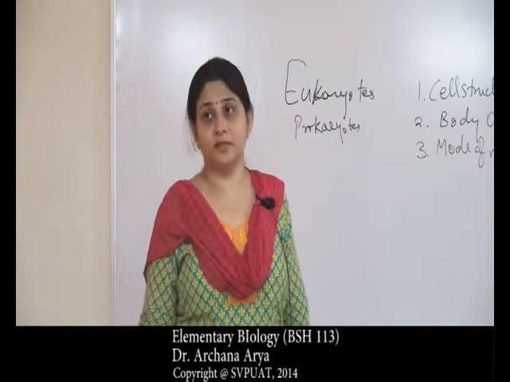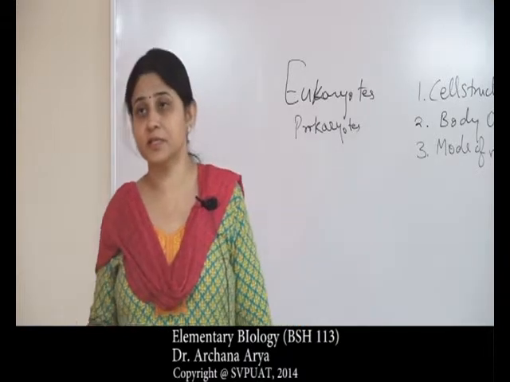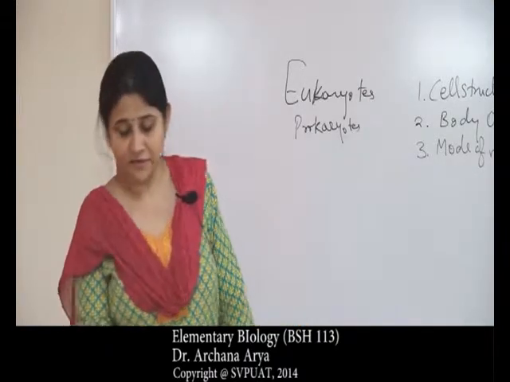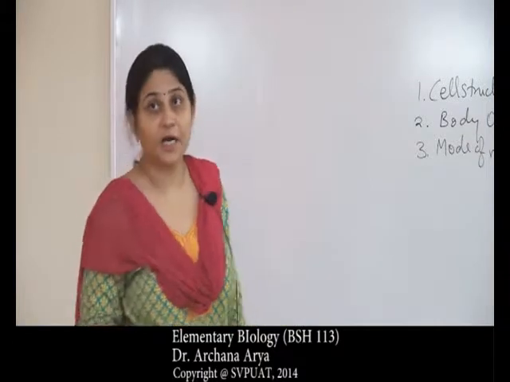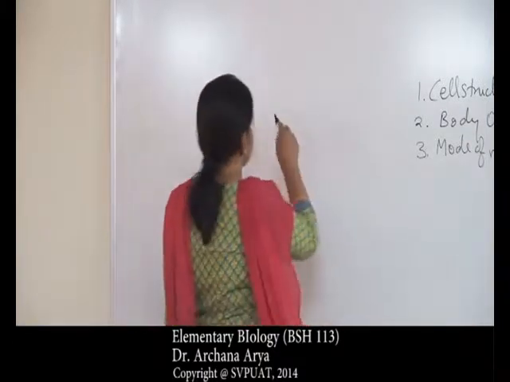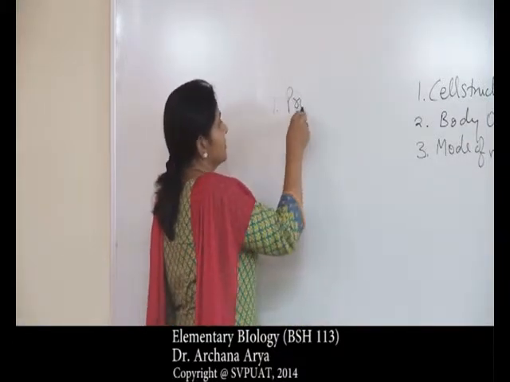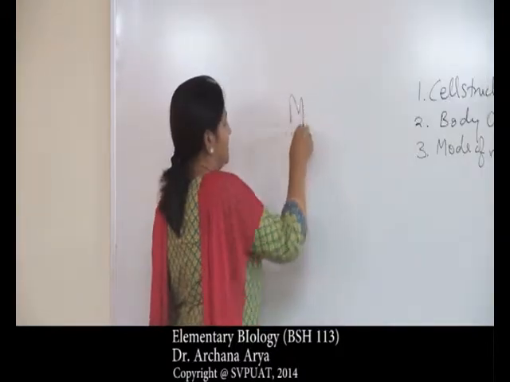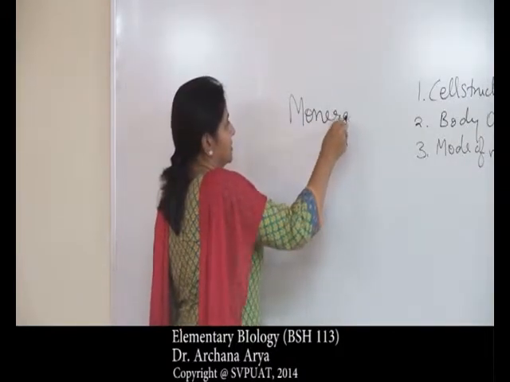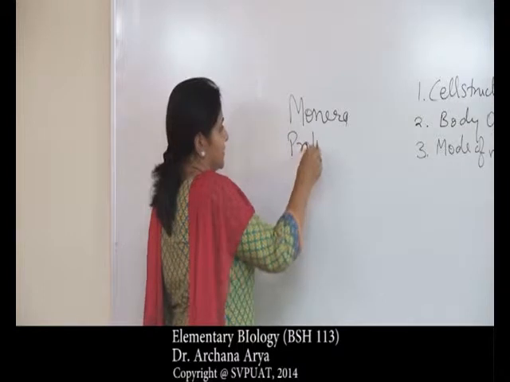All living things present on this earth have been classified by Whittaker in 5 kingdoms. What are these 5 kingdoms? They are, namely, first is the kingdom Monera. Second is Protista.